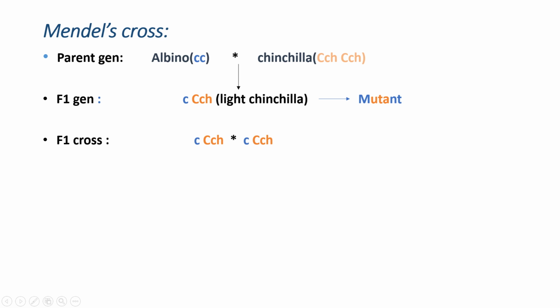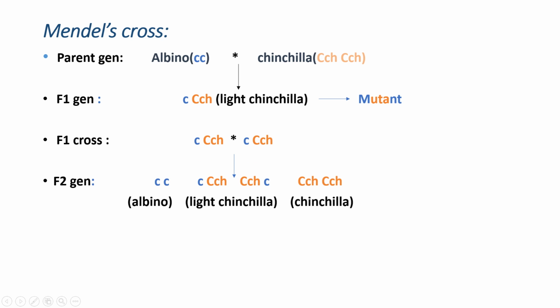Okay, that is the mutant here. When we again cross these mutants with each other, the resultant will carry both parental characters and the mutant characters. So by this we can see the phenotypic and genotypic ratios of 1:2:1, which has both the parental and mutant characters. That's why multiple alleles are very difficult to identify and they complicate the inheritance patterns.